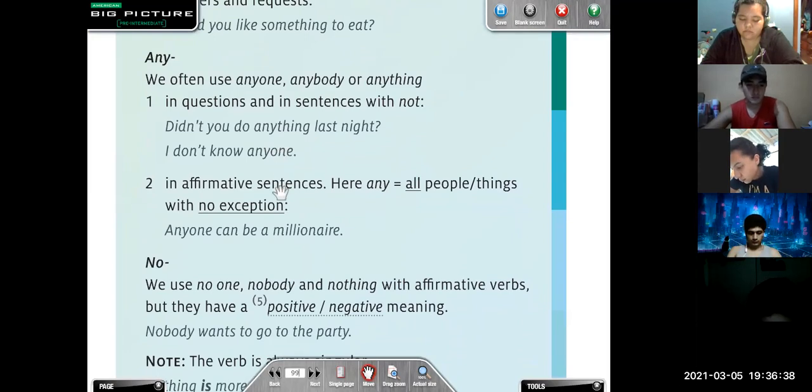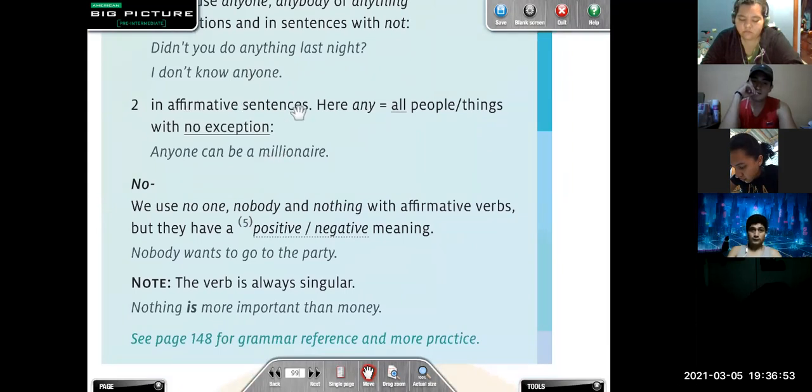Let's see any. We often use anyone, anybody, or anything in questions and in sentences with not. For example, didn't you do anything last night? I don't know anyone. And in affirmative sentences, here any means all people. Okay, en estas oraciones que son afirmativas, significa todas las personas o todas las cosas sin excepción. No exception, it says. Anyone can be a millionaire.